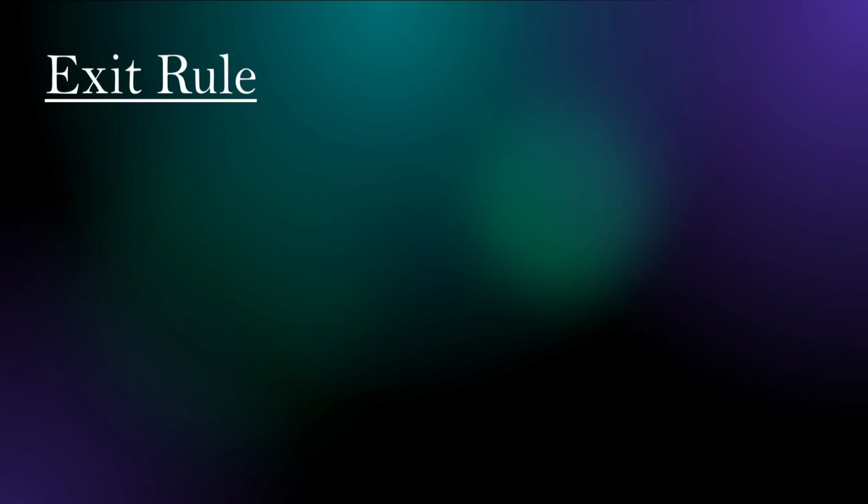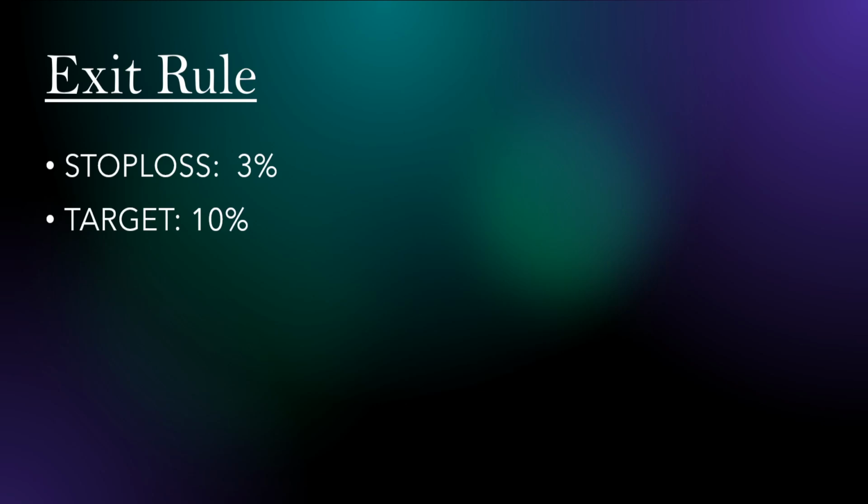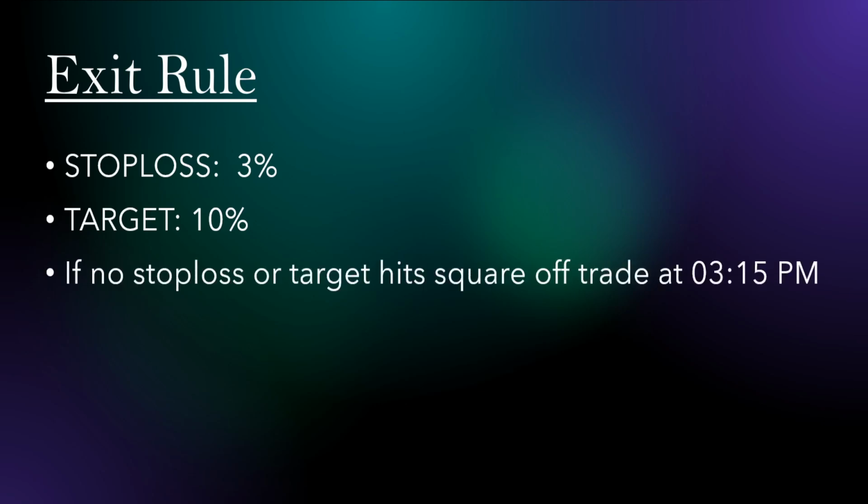Now, let's see the exit rule. Simple. Stop loss is 3% from your entry. Target is 10%. Make sure your target is 10%. If no stop loss or target hits, square off the trade at 3:15 p.m.